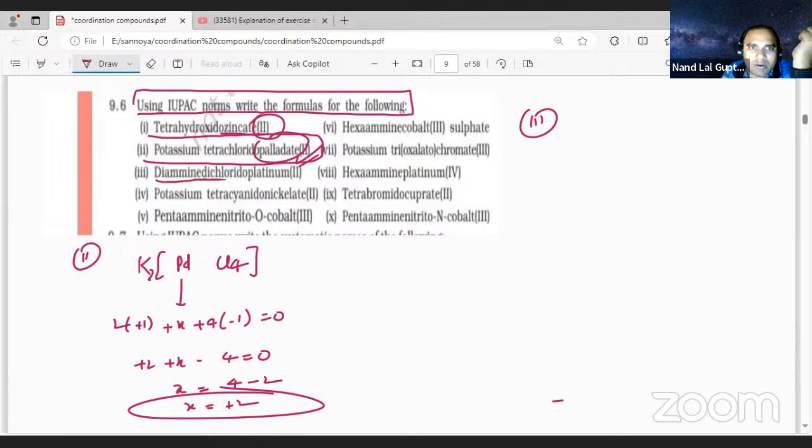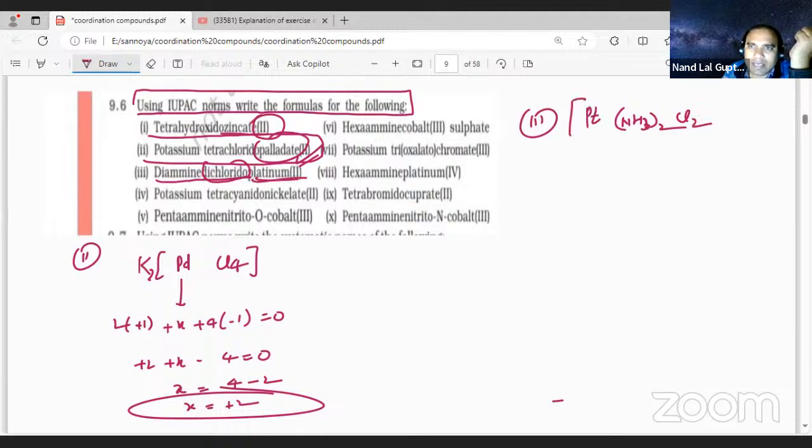Diamine, dichlorido, platinum second. So NH3 will be how many times, student? NH3 will be 2 times. Diamine. Dichlorido means Cl2. Platinum second, so it is Pt.